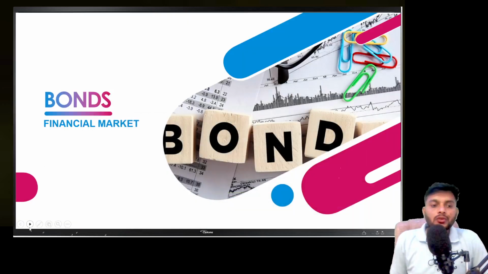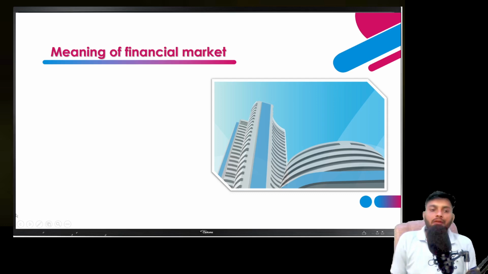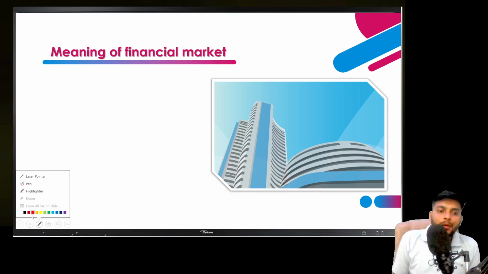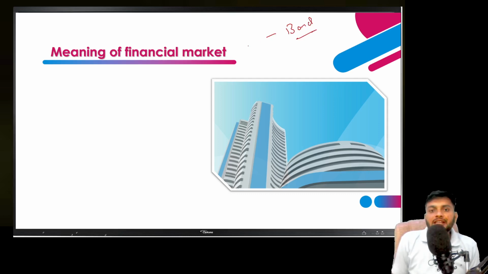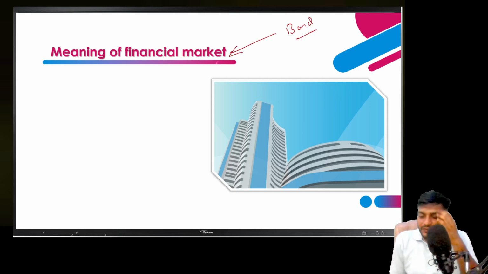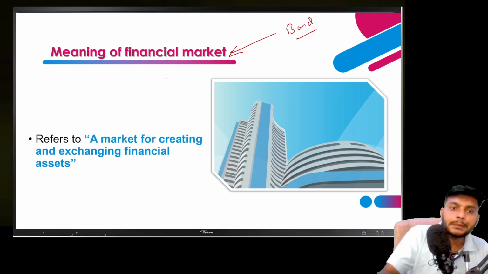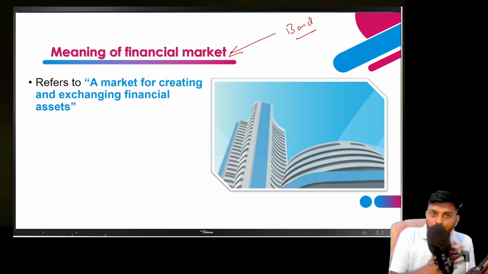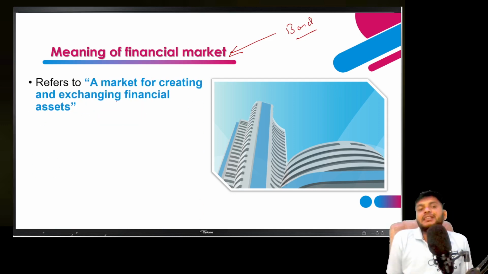My name is Bharat Anuragi and today I am going to cover a very important topic from the financial market, that is bonds. To understand the bond, first of all, I am focusing on the financial market because it is a part of the financial market. So the financial market is a marketplace where you are creating and exchanging financial assets.